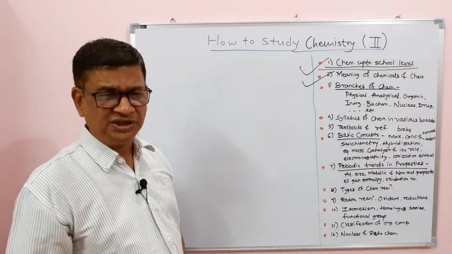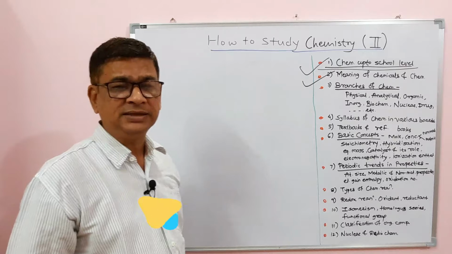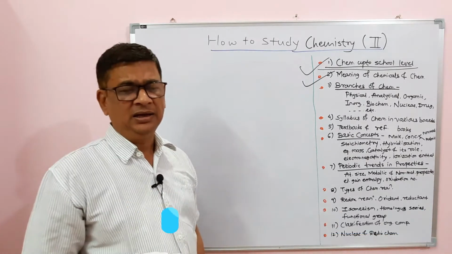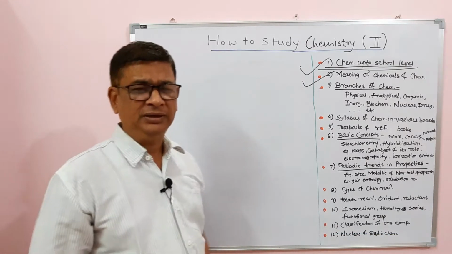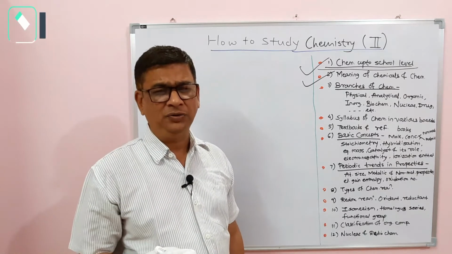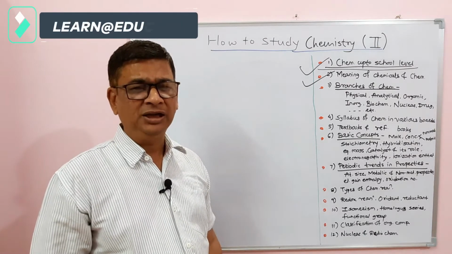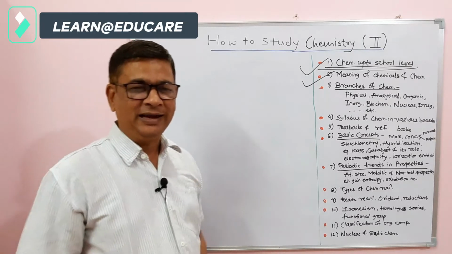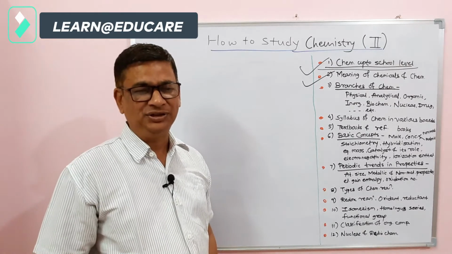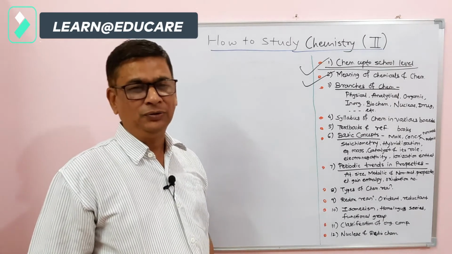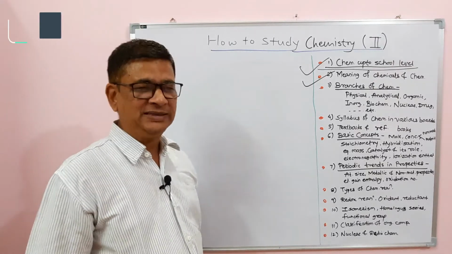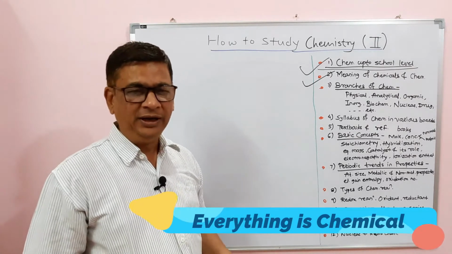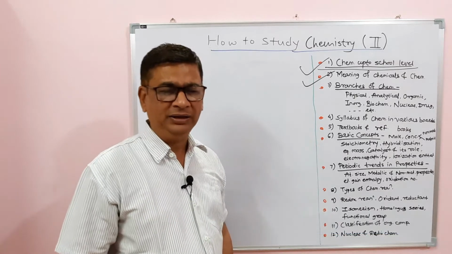Now, it is necessary to know, when students study chemistry at a higher level, in college level, after their school education, the meaning of chemicals and chemistry. What is the misunderstanding about chemicals among the students, or even in normal human beings who do not know chemistry? They call chemicals only those solutions or liquids kept in the laboratory or used in industry for some reaction to give some product. No. According to the basic part of chemistry, everything is chemical. Every object, every matter is chemical.